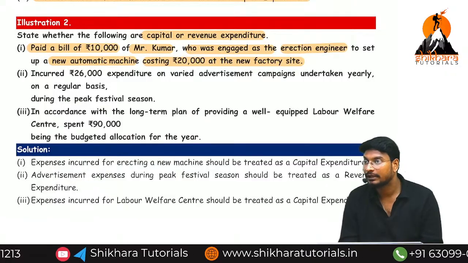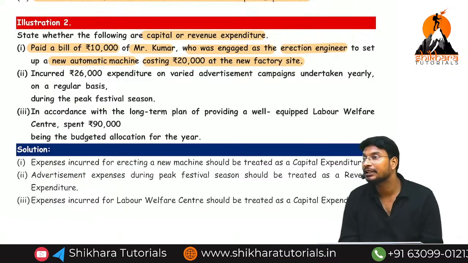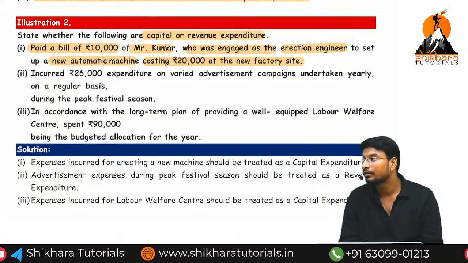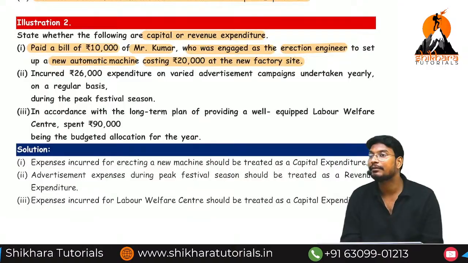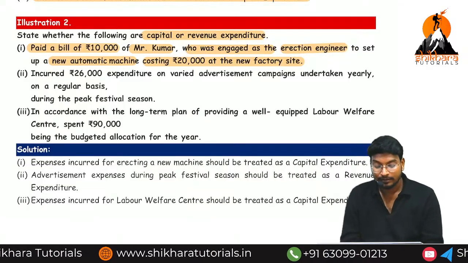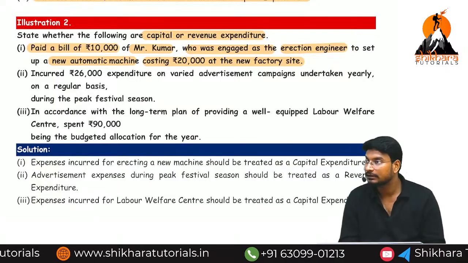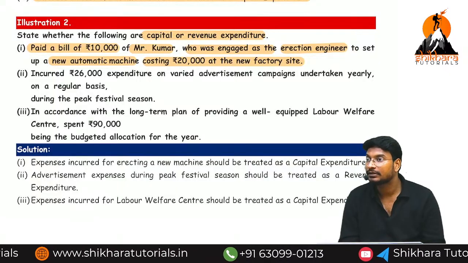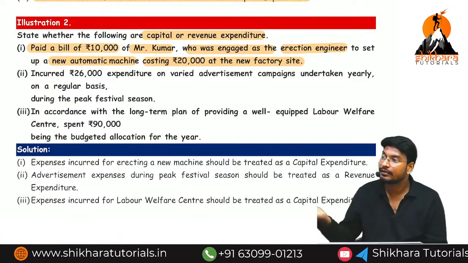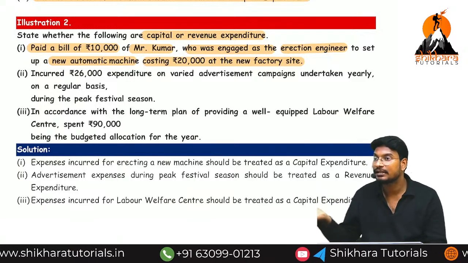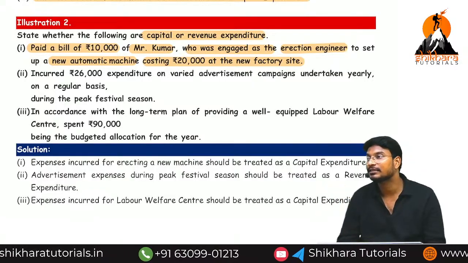Are you getting the point? So without installation, can we use it or not? We cannot use it. Up to put to use, the cost incurred we need to add back to the asset. Okay? That means what is the total cost of the machine? 30,000 or 20,000? 30,000. Purchase of machine is capital expenses. Installation expenses 10,000 is also capital expenses. What is the total expenses?